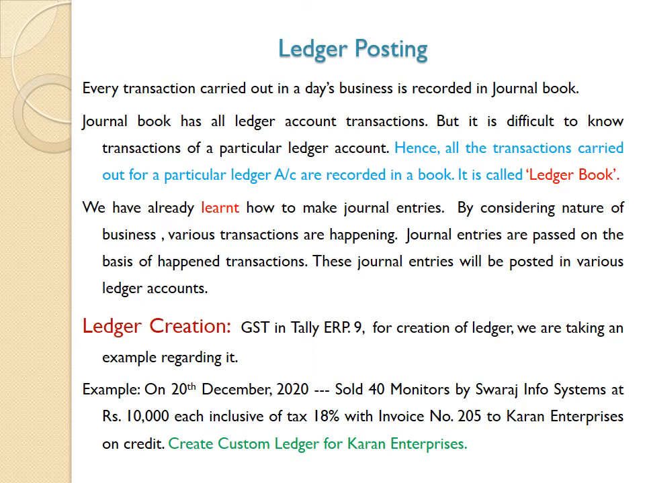Suppose furniture is purchased. So we prepare two accounts, furniture account and cash account. In furniture account we record 10,000 on the debit side. On the contrary, that is posted on the credit side of cash account.